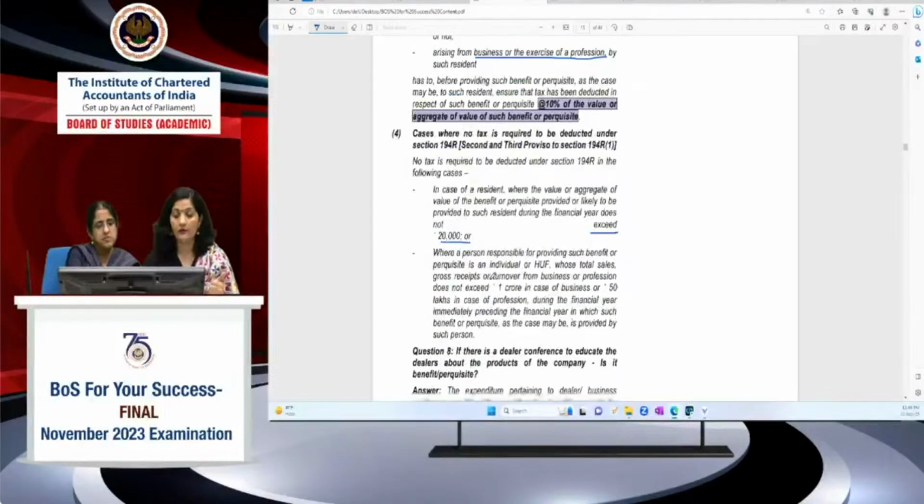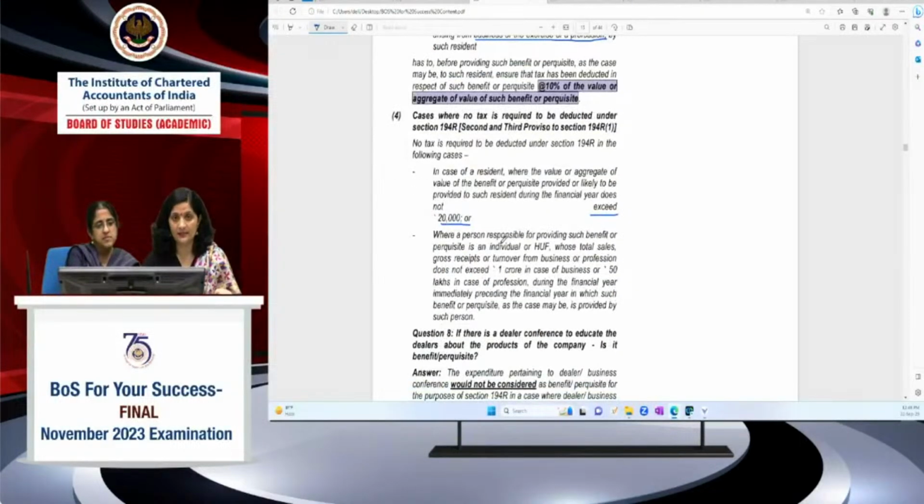Or where the person providing this benefit or perquisite is a HUF or an individual, and whose total sales or gross receipts do not exceed 1 crore or 50 lakh, but in which year? Previous year.